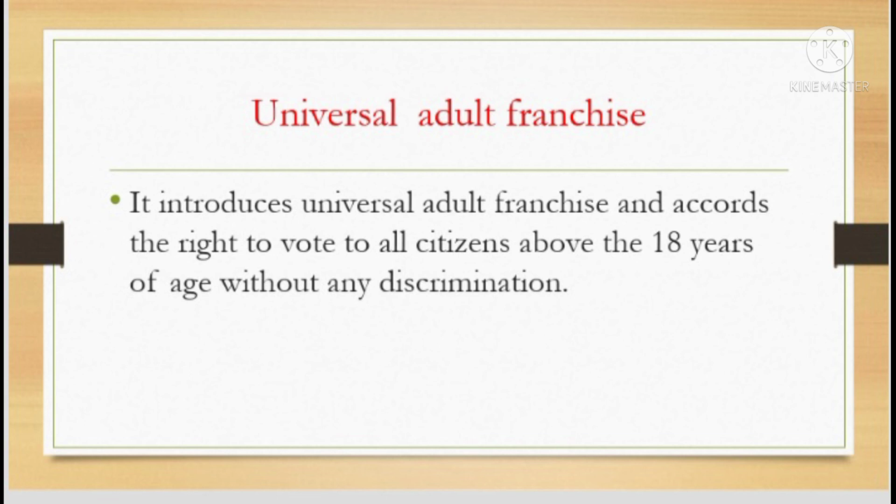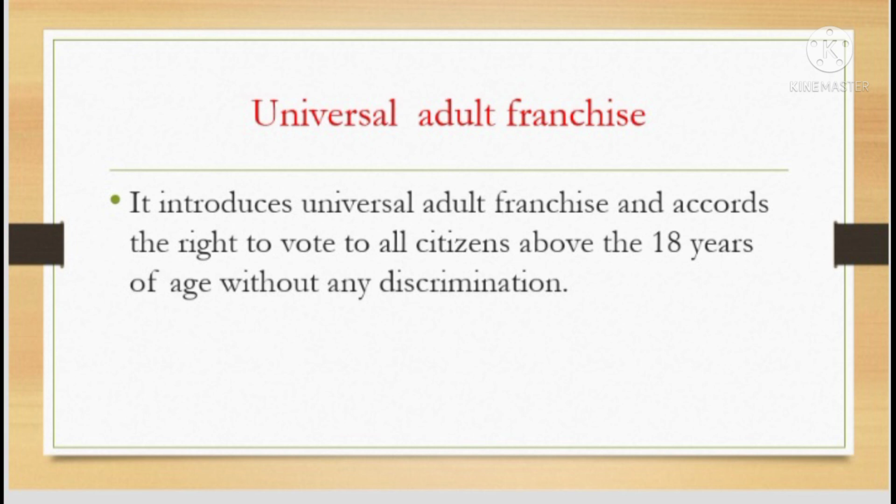A person who is mentally fit and has completed 18 years is eligible to vote and to select his own representative. These are the important salient features of the constitution.